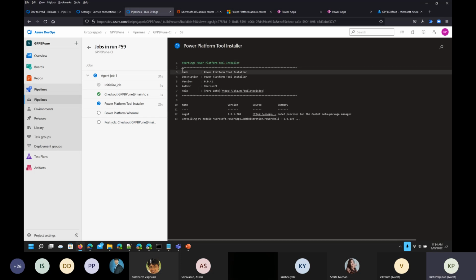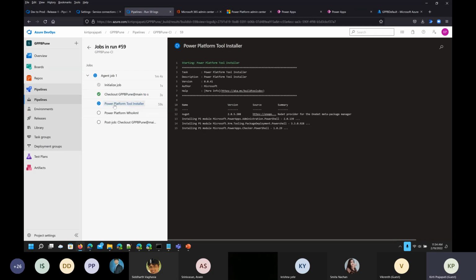And if this succeeded, you will receive an email saying this is what happened for the task which you have executed in your Azure DevOps. For the rest of the tasks, I will not execute this process again, but at the end of this demo, I will just run the save and queue, and then we'll see whether our solution is moved from dev to Azure DevOps, or whether you are getting any errors.